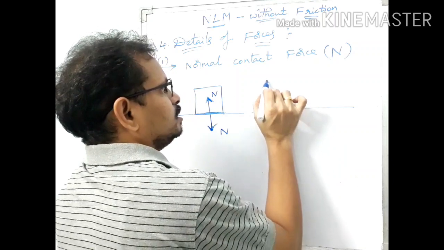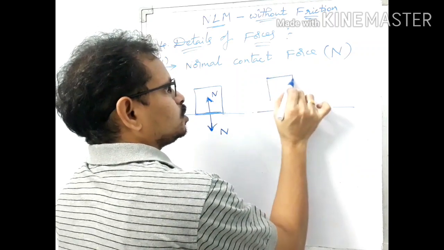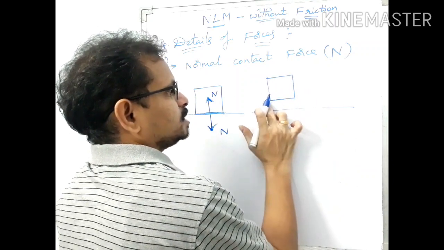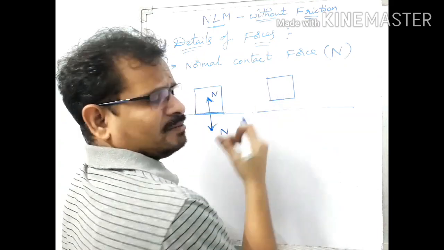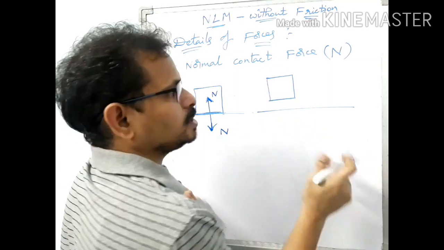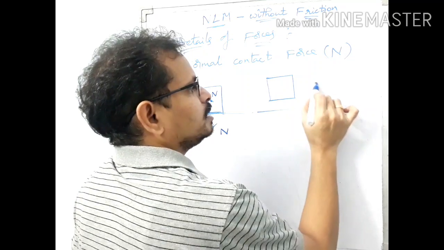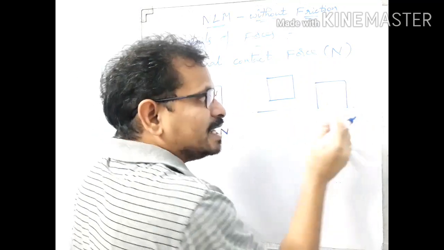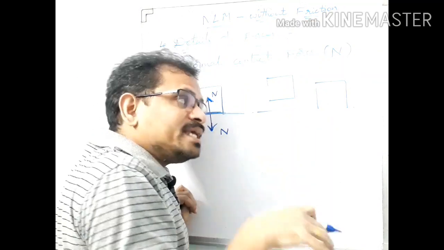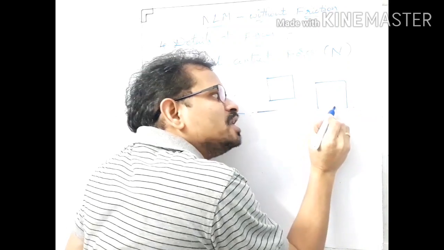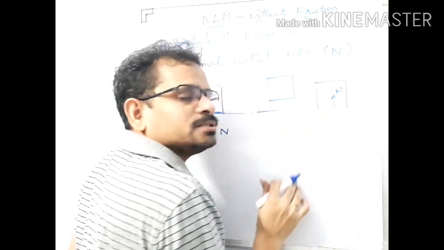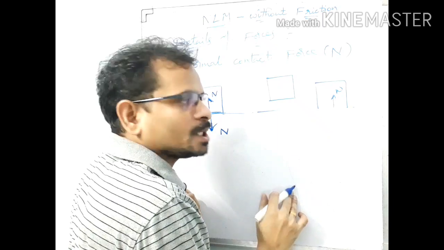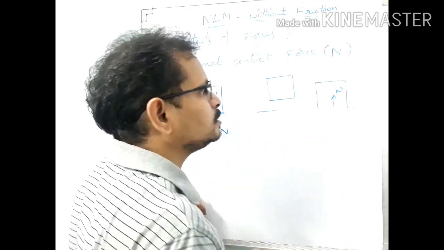For example, if this block is slowly moved down, still in air, will there be any normal contact force here? Not possible. When the block is kept on the floor, at the instant when the block is kept on the floor, immediately this normal reaction comes into action on this block. Got it now?